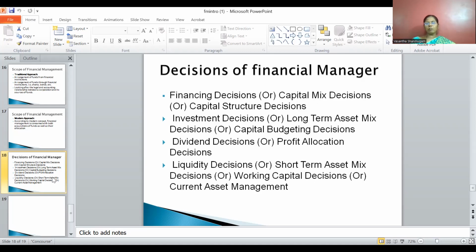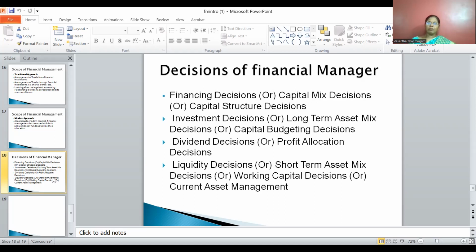It also helps in improving the profitability of the organization through proper selection of investment proposals based on different techniques. Next, it also helps to increase the overall value of the organization. It also helps the economic stability of an organization. So these are the important aspects the financial manager has to consider, and because of these reasons, financial management is very important.